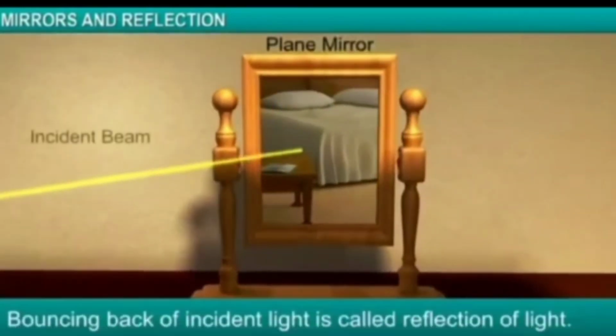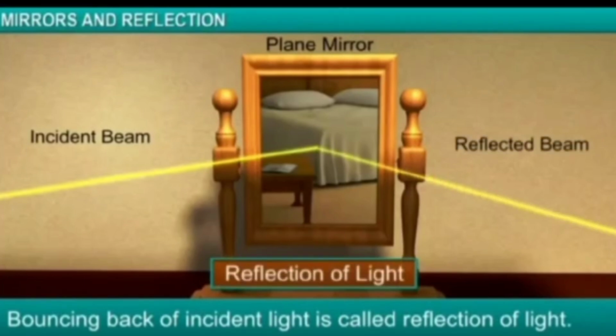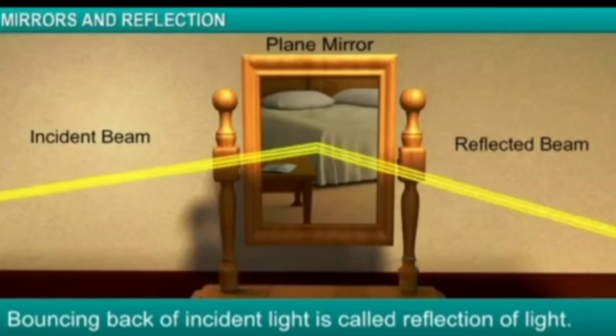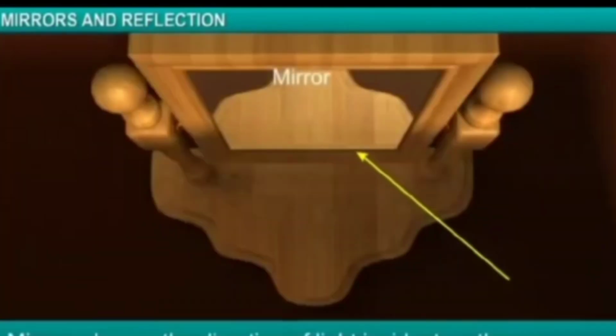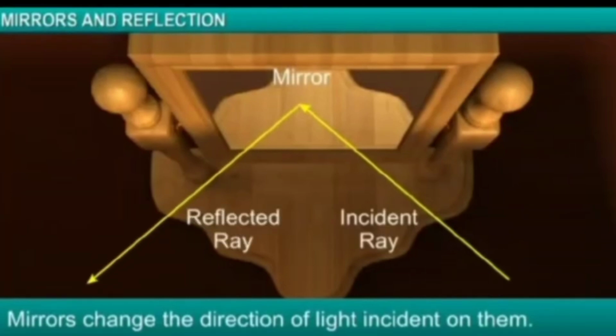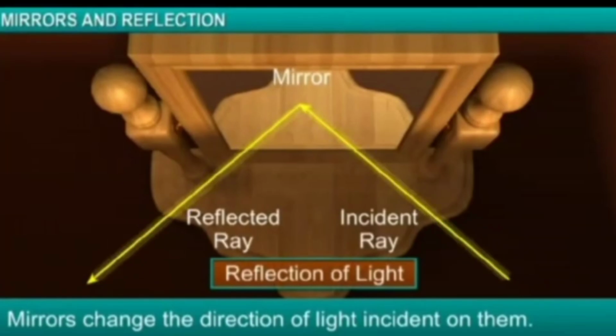When light is incident on any smooth, shiny surface like a mirror or a tin sheet, it reflects back or bounces back. This is called reflection of light. The path along which light travels is called a ray of light. Basically, mirrors change the direction of light rays incident on them.